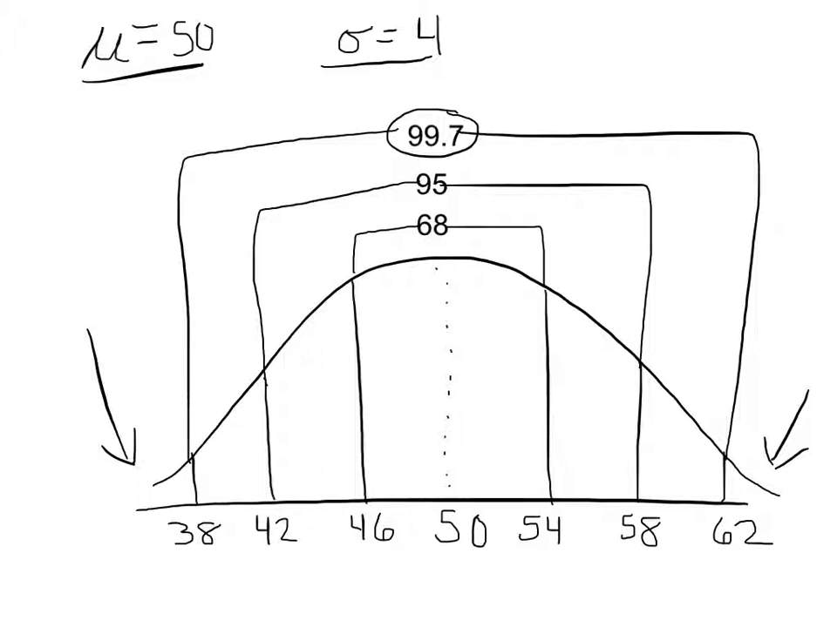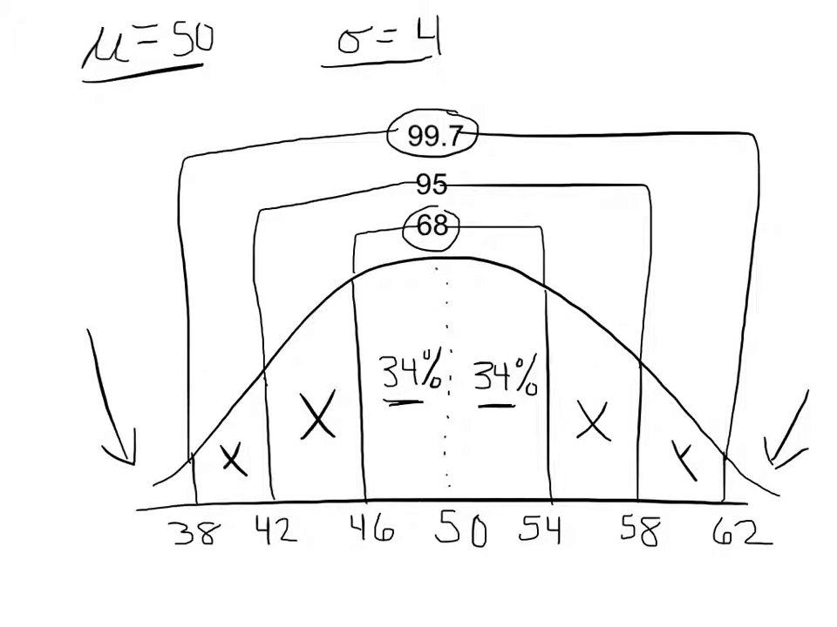The other thing to keep in mind is this is a symmetric curve. So if we're talking about 68%, half of 68 is 34, so 34% is on either side. So 46 to 50 is 34% of the data, where 50 to 54 is the other 34% of the data. And the same thing can be said, this section and this section end up being the same, and this section and this section end up being the same, simply because we're talking about a symmetric curve.